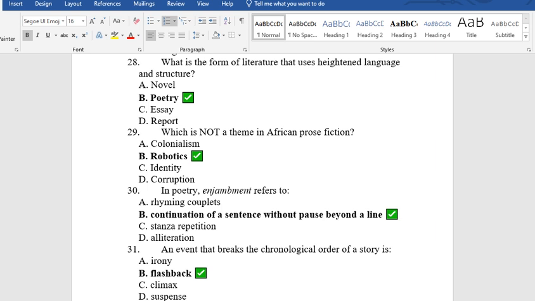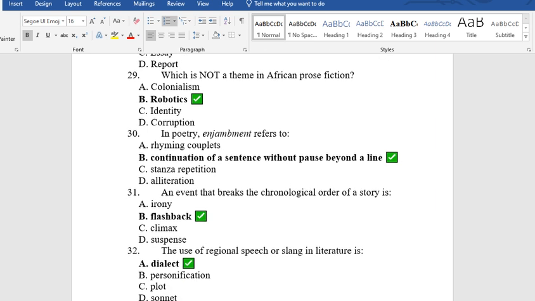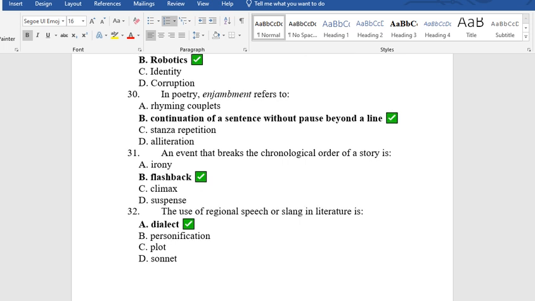31. An event that breaks the chronological order of a story is A. irony, B. flashback, C. climax, D. suspense. Remember, flashback is when a sudden recall is made to a past event. The way a reference is made to something that has gone in the past in a narrative. That is flashback. That is why it breaks the chronological order of the story, that is the plot.